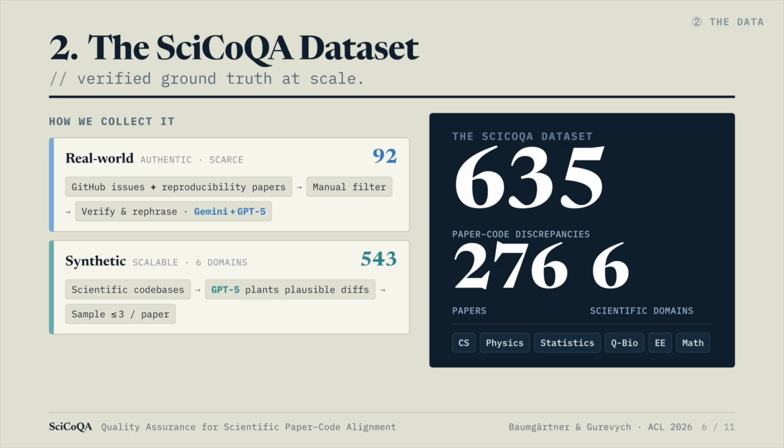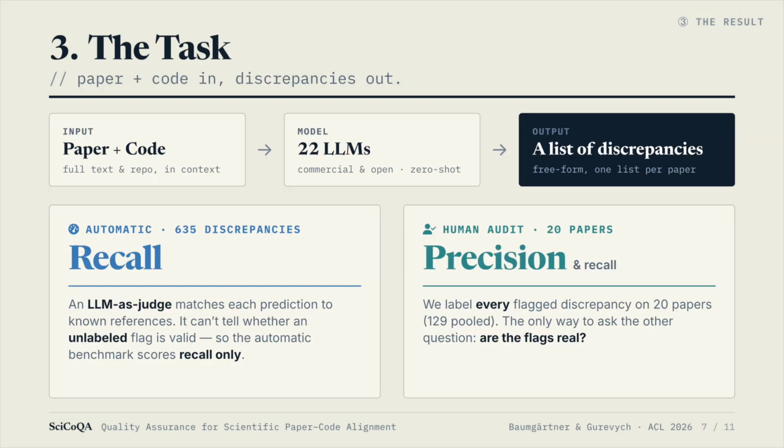Real data is authentic but scarce, so we synthetically scale it. We take scientific code bases spanning various computational science domains, including AI, physics, and quantitative biology. Then GPT-5 plants plausible, conceptually meaningful code diffs in the repos. We call this dataset SciCoQA. This yields a total of 635 paper code discrepancies from 276 papers across 6 computational science domains. Now we have the data.